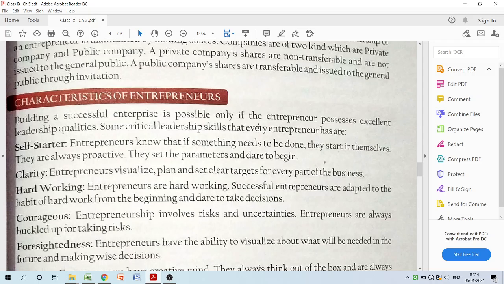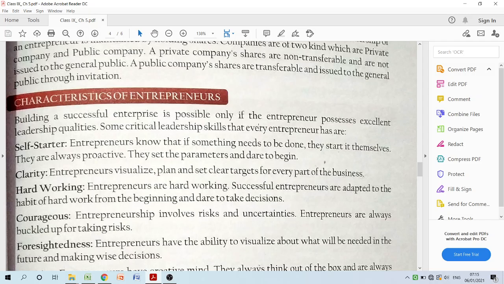their own self-belief that they need to start it, they need to work on it as soon as possible. Means they are very proactive in nature. Proactive in nature means they always have a vision that this may happen after 5 months, so I need to work on this particular project right now so I can get the maximum benefit.